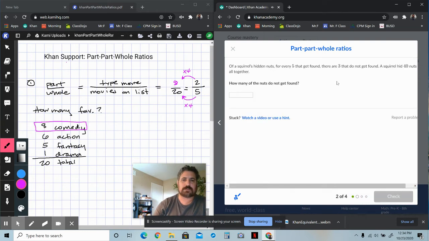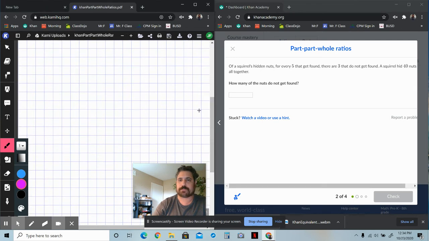Let's do the next one here. Scroll down. All right, cool. So of a squirrel's hidden nuts, for every 5 that get found, there are 3 that do not get found. A squirrel hid 40 nuts altogether. How many of the nuts did not get found? Well, this one's a little more straightforward because it's got fewer categories. So let's just go through number 2 here.